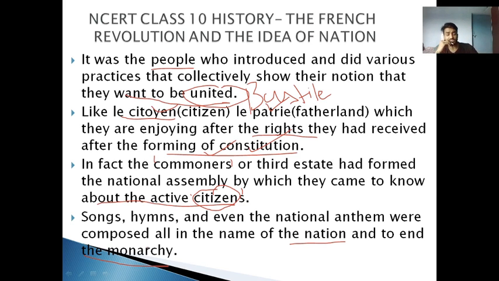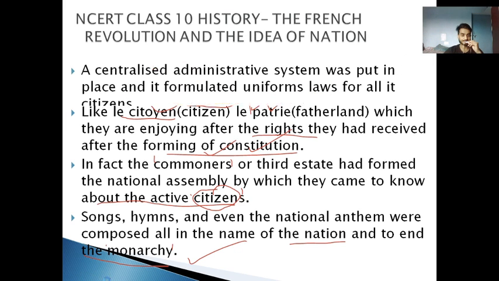So all these things were useful for the people there, acting as a boost, a stimulating hormone you can say, which infused the feeling of nationalism in the minds of the common people, that it is not impossible to end the monarchy and we can frame our nation and our constitution. And gradually these events made an important impact on the minds of the rest of the Europeans. Let's move to the next slide.